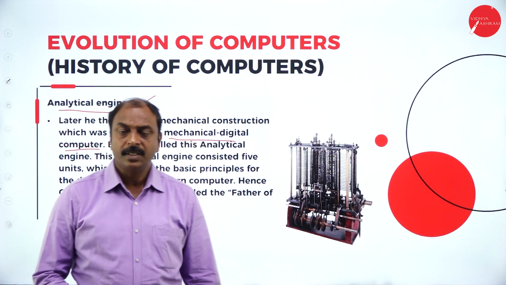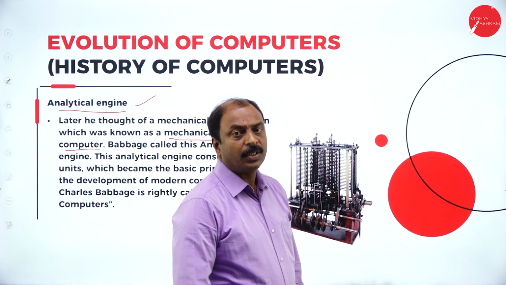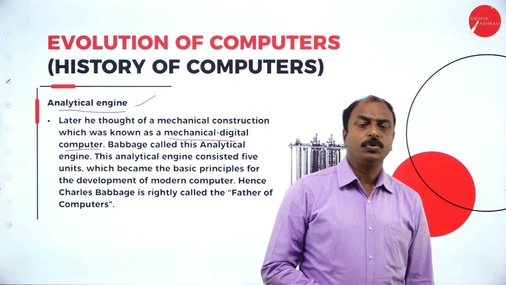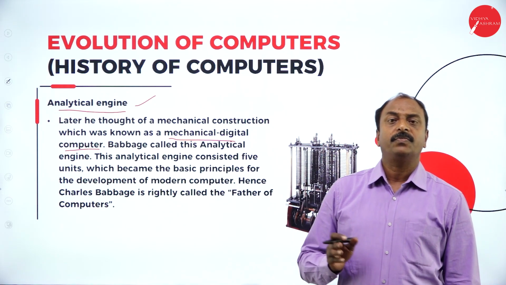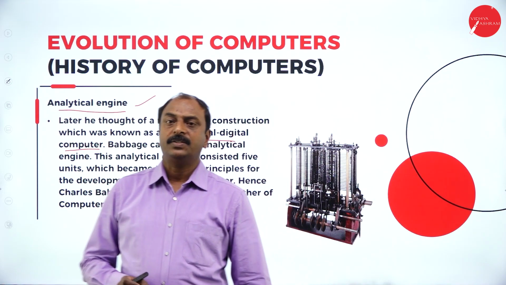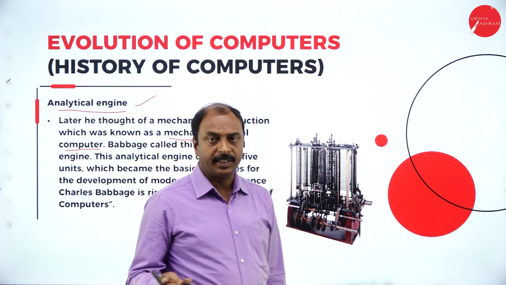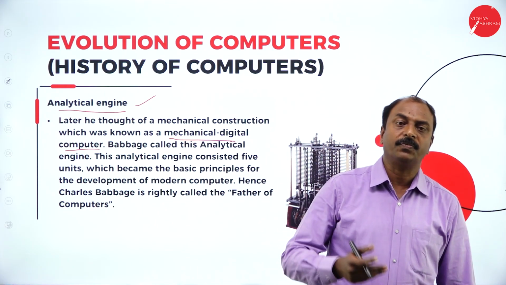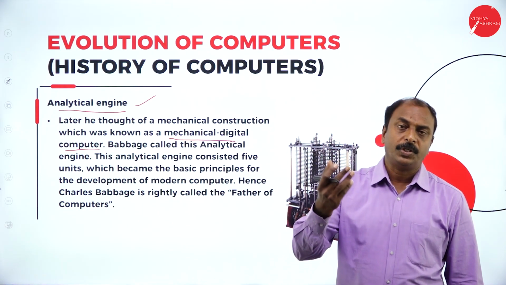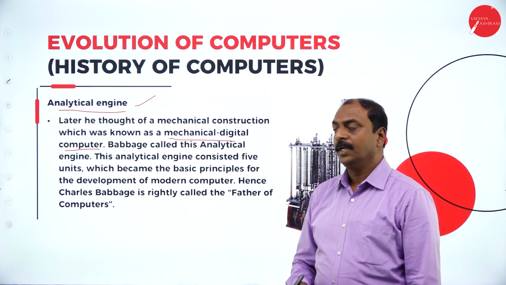So the meaning is, he wanted to develop a system so that there would be a separate division for different operations. As we have seen in the introduction of computers, a computer has input device, output device, and CPU for different operations, a separate unit for memory, a separate unit for calculation, and a control unit.